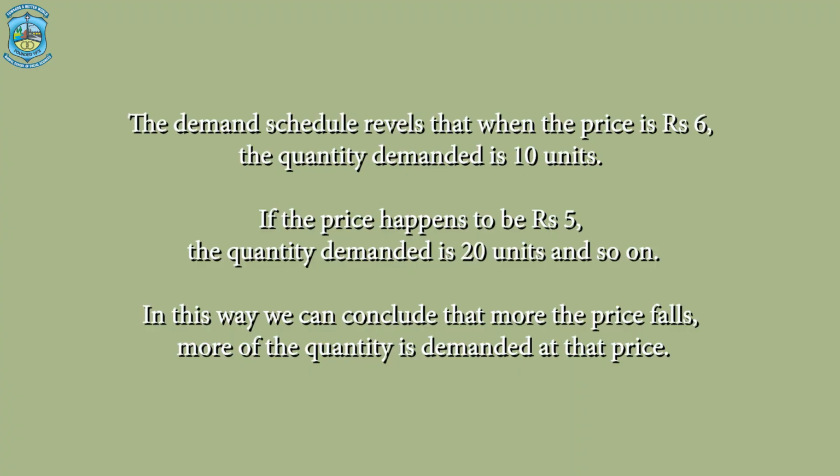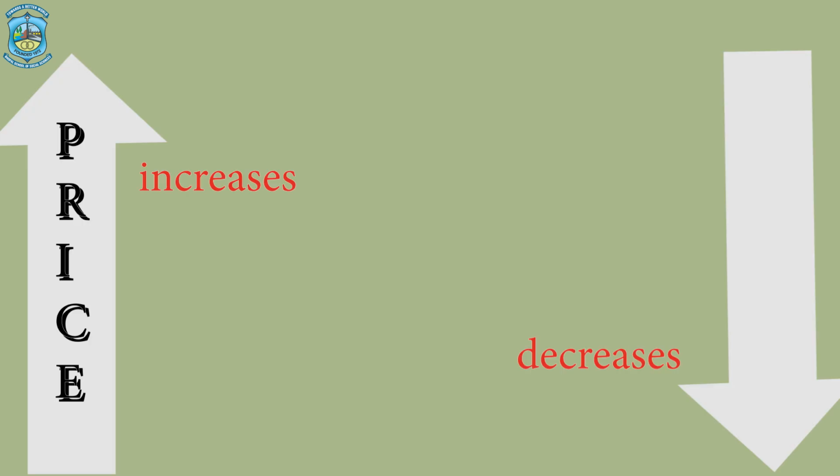So let us first see what is a demand schedule. A demand schedule is a list of prices and quantities which reveals that when the price is rupees 6, the quantity demanded is 10 units, and further if the price falls to rupees 5, the quantity demanded increases to 20 units. So it is clear from the demand schedule that as the price of the commodity goes on increasing, the quantity demanded of the commodity will go on decreasing and vice versa.